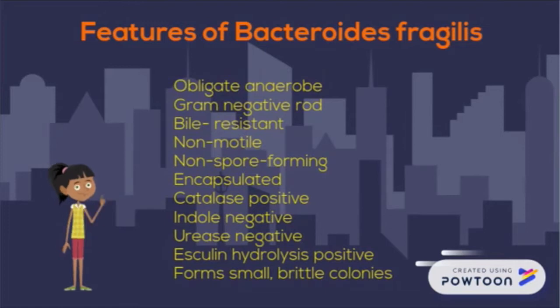Bacteroides fragilis are obligate anaerobes. They gram-stain negative and appear rod-shaped. They are bile-resistant, non-motile, non-spore-forming, and encapsulated. Biochemically, they are catalase positive, indole negative, urease negative, and esculin hydrolysis positive. The species is named fragilis due to colonies appearing small and brittle when cultured.